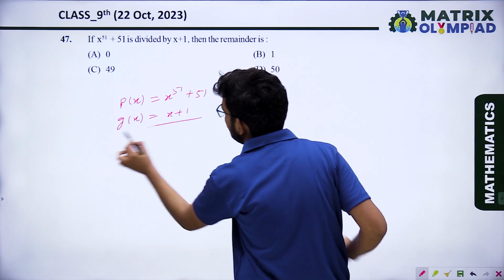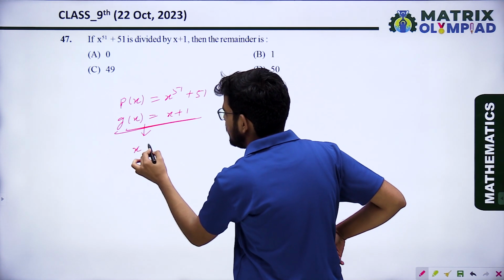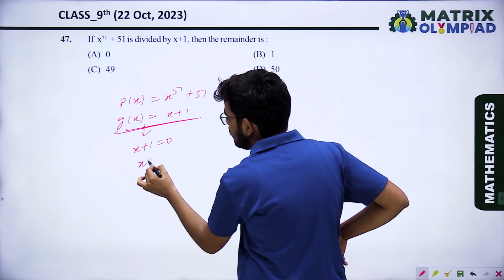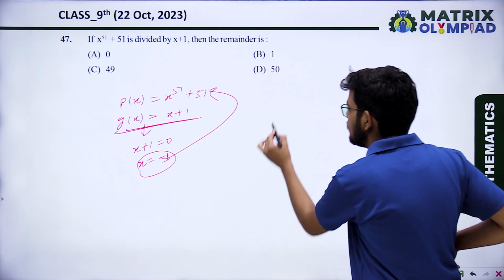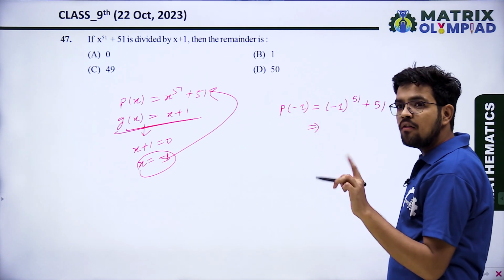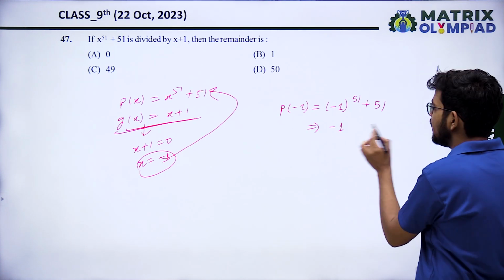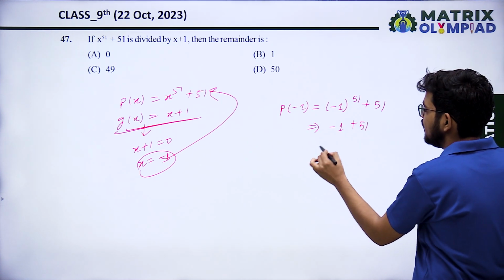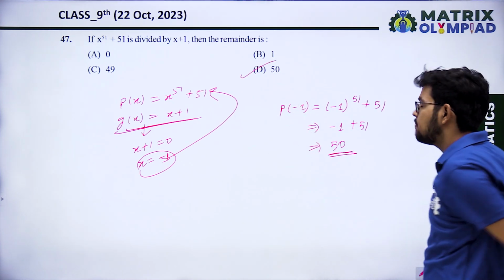We will find the zero of g(x): x plus 1 equals 0, so x equals minus 1. Put it in P(x). So P(minus 1): an odd power of a negative number gives a negative number, so we get minus 1 plus 51, and the answer is 50. So the remainder is 50.